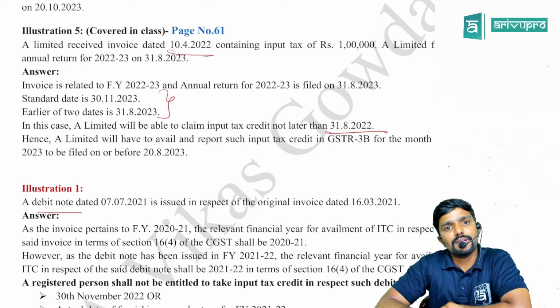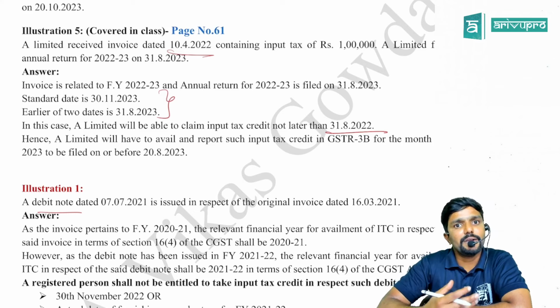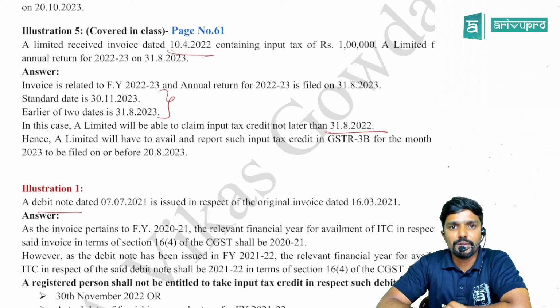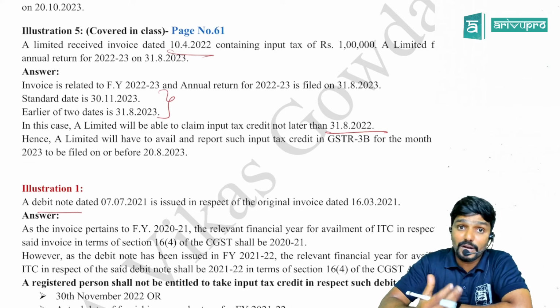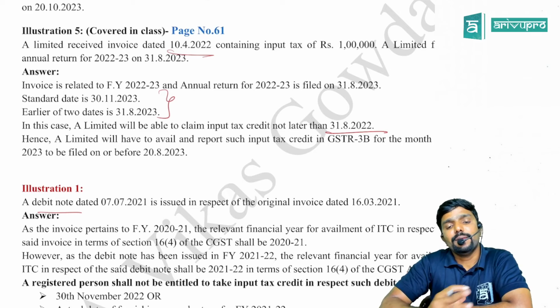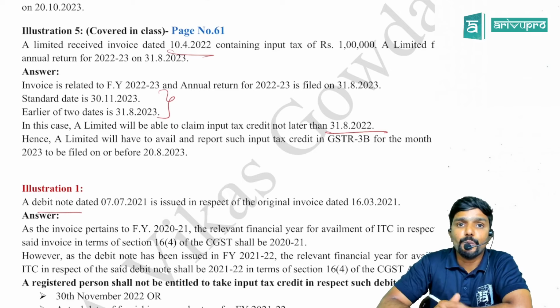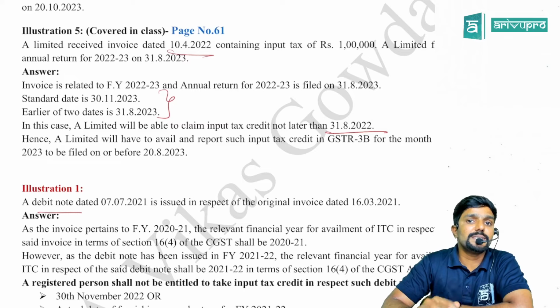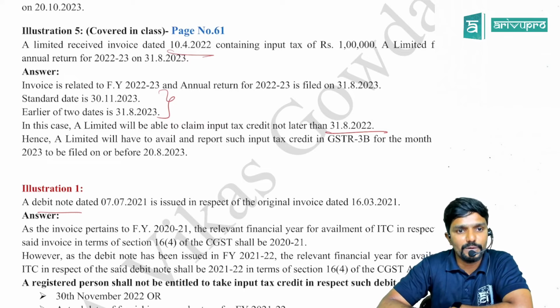Now, on or before 31st August, which GSTR-3B will you file? That is for July. When will you file it? On or before 20th August. Sir, can I claim it in the August month return? No, because you will file it in September. By September the time would already have been over.